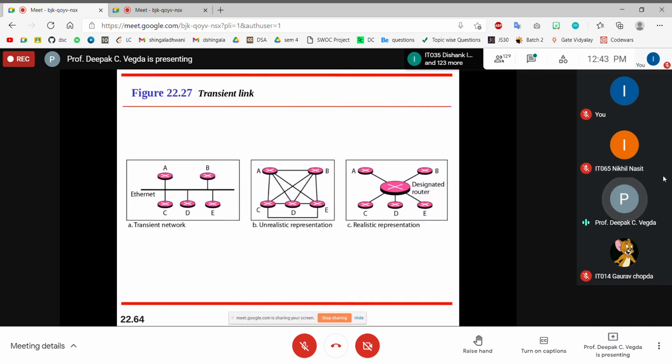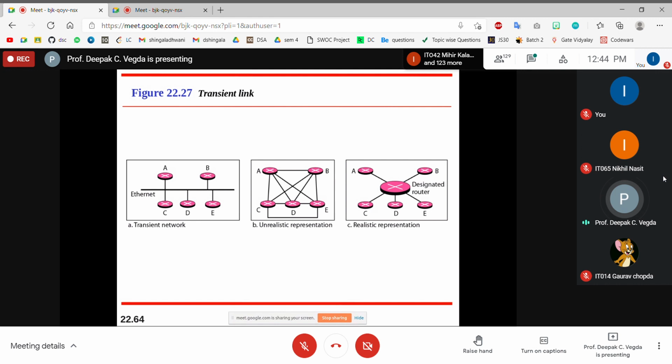So a transient link is where all the others are connecting with each other. Okay, so this is what you do, right? But this unrealistic representation is not possible. So what you do is you will have one designated router to which all the other routers are connected. A designated router is a router that will behave as a root node. Whenever there is an area or particular connections, one router will behave as a designated router.